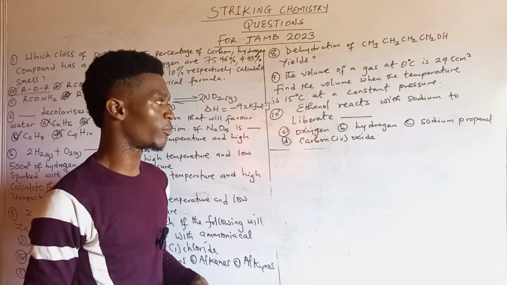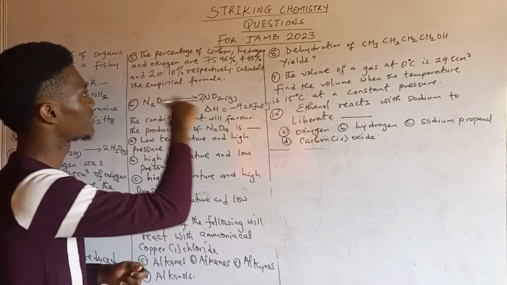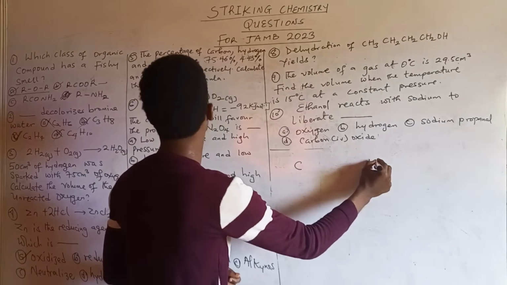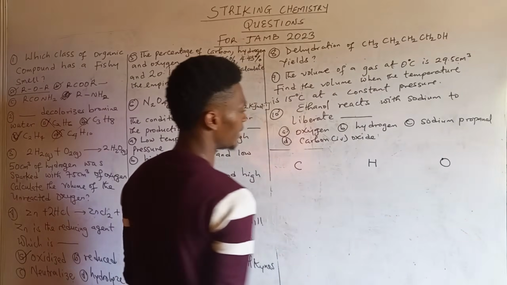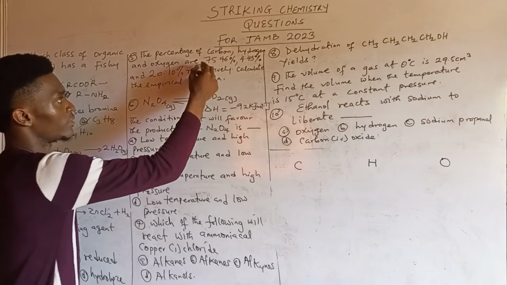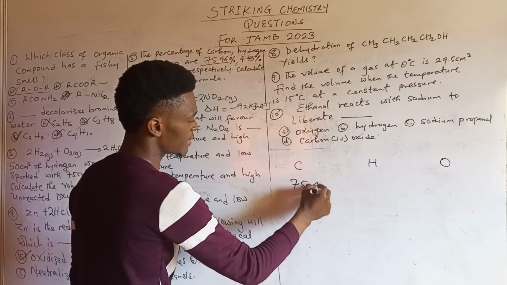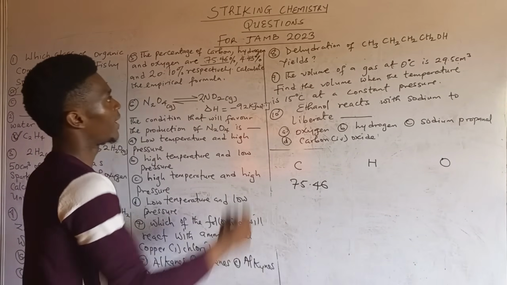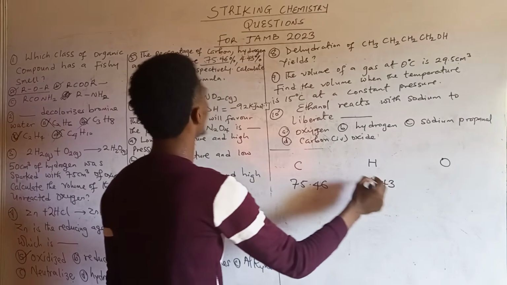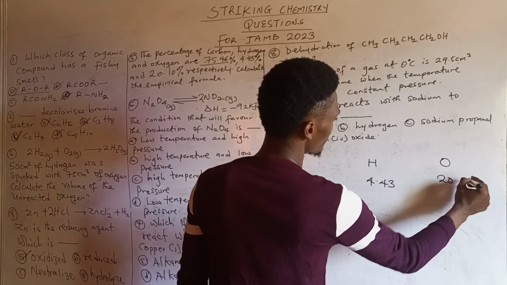The first thing you have to do is bring out all the elements: carbon, hydrogen, and oxygen. Then you represent their percentage compositions. Carbon is 75.46, hydrogen is 4.43, and oxygen is 20.10.